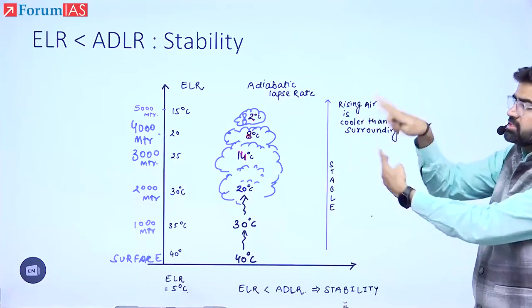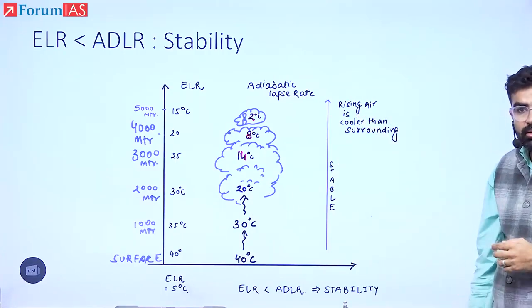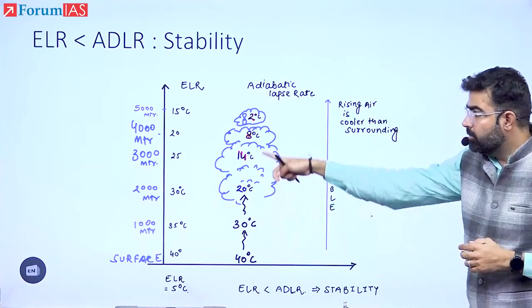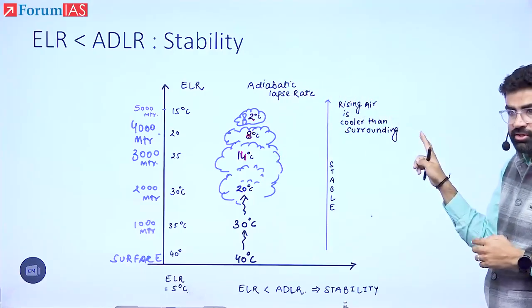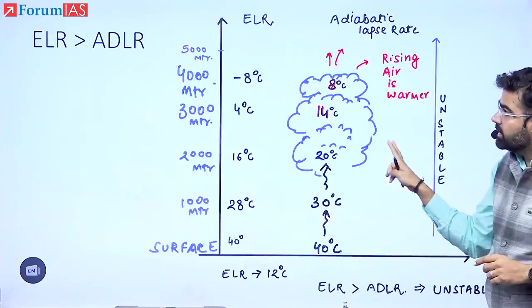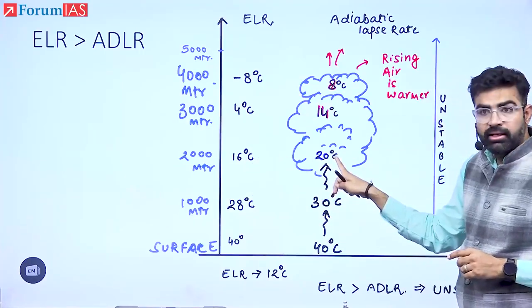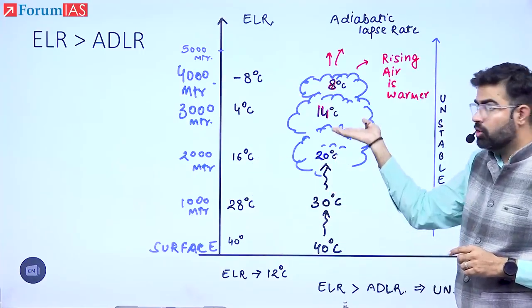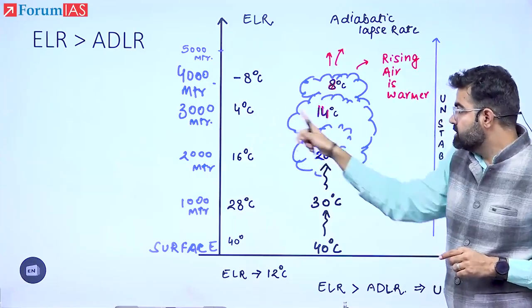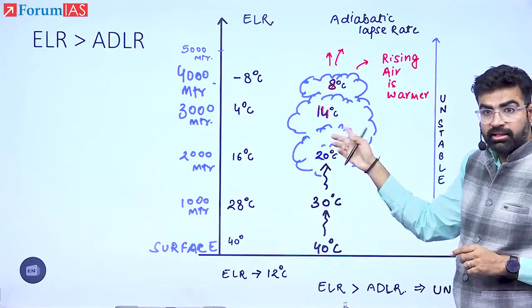Now, if I reverse that formula, what will happen then? At every elevation, the air will become warmer. Now, let's see that condition. समझ में आ रहा है? Now, see here, second case. We have just flipped that. Now, see here, 16 degree, 20 degree. Is it warmer? Yes, it will go up. 4 degree C. This is 14 degree C. Warmer? This will go up.